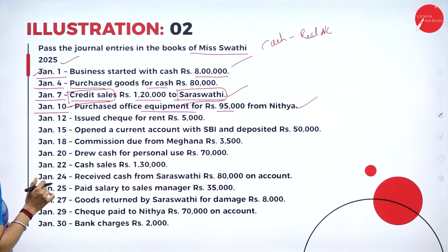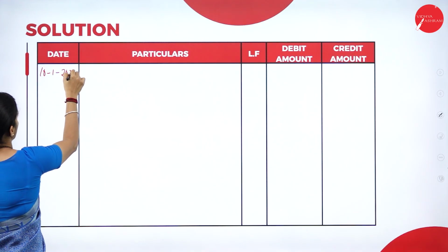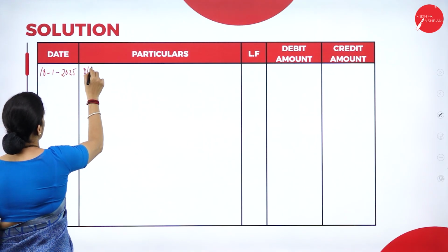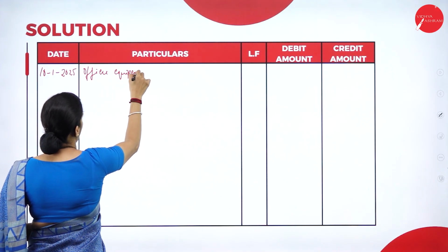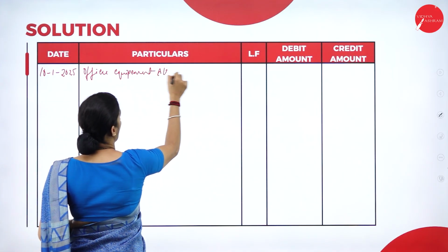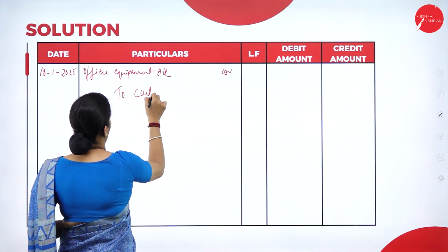So on Jan 10th, 2025, office equipment account debtor to cash account.